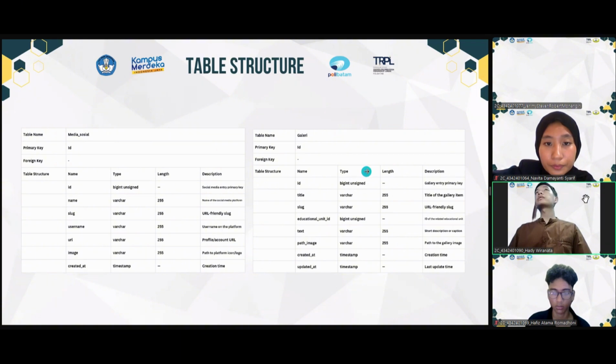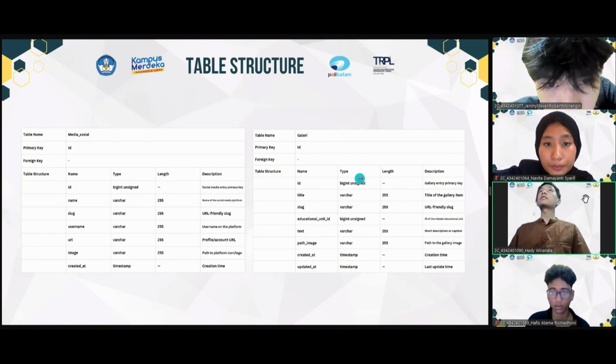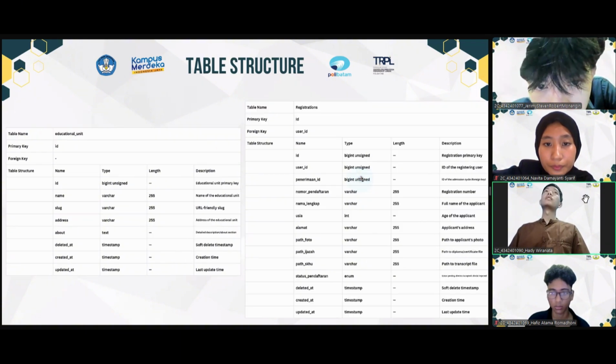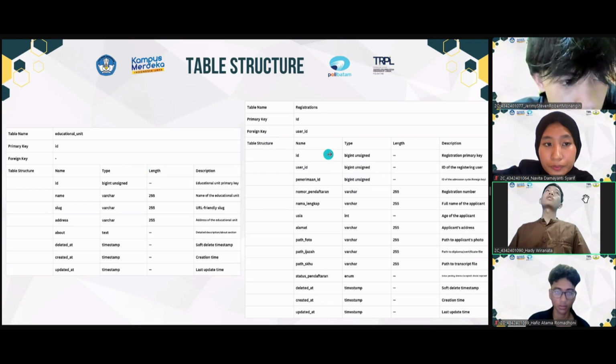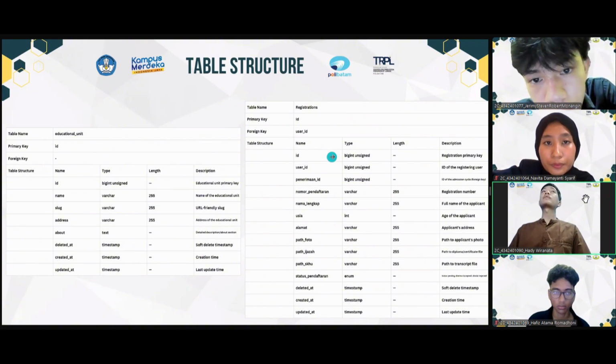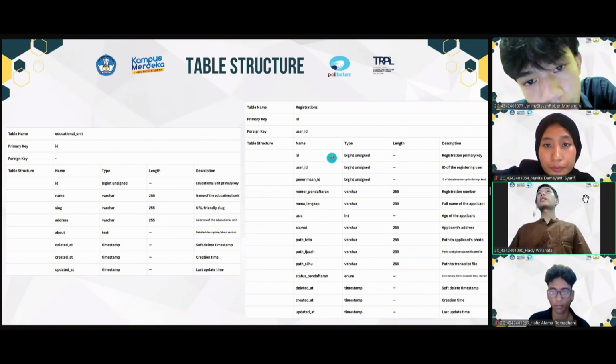The next table is gallery. The primary key is ID and this table doesn't have a foreign key. The next table is educational unit. The primary key is ID and this table doesn't have a foreign key. The next table is registration. This table's primary key is ID and this table doesn't have a foreign key.